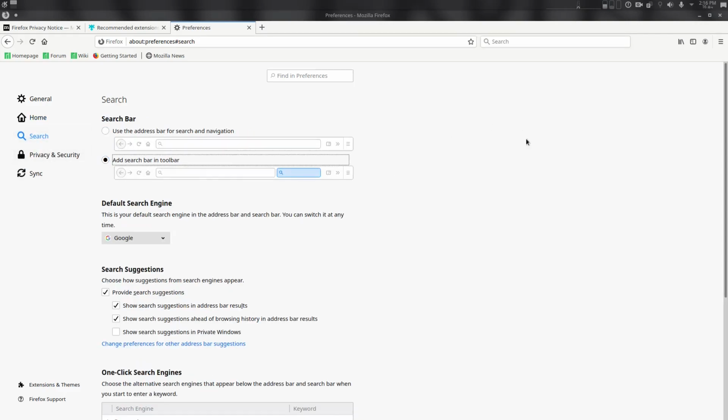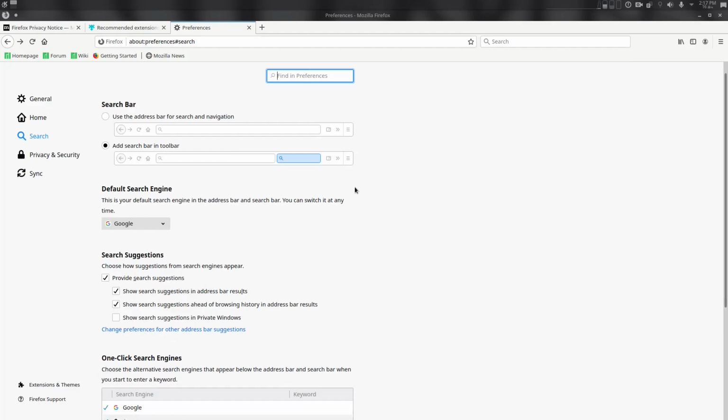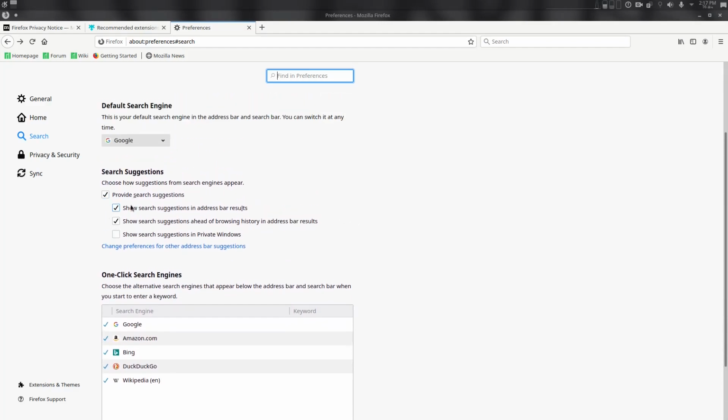Add a bar on the toolbar. Search toolbar, you can use other search toolbars to change your search engine whenever you want and open different links when you like. Okay, now search suggestions, you need to turn off search suggestions with default DuckDuckGo.